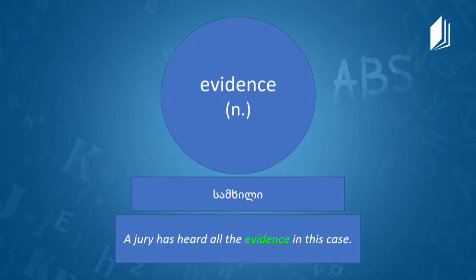How would you define that word, Mr. Daryl? This can be a lot of things. It can be official documents, it can be statements, it can be any kind of fact that is used to prove something, whether it's true or false. So evidence is really important in order to investigate a case, right? And to get a true answer. So evidence is a noun, and in Georgian it means სამხილი. And here is an example. A jury has heard all the evidence in this case. That's important. It's really important to hear the evidence.